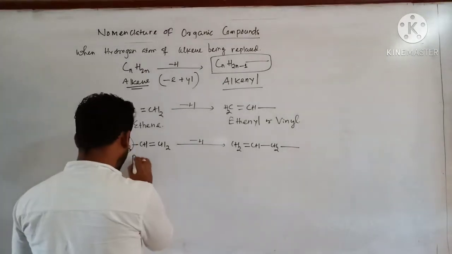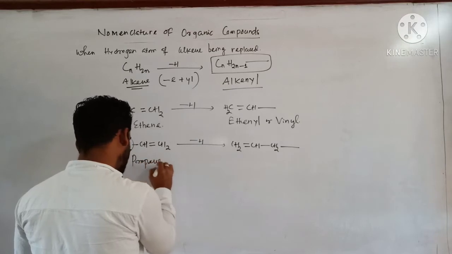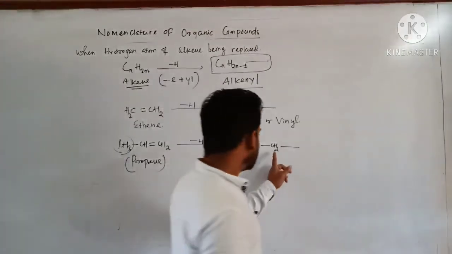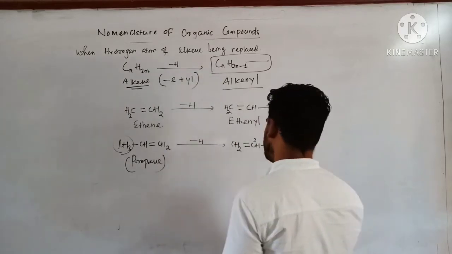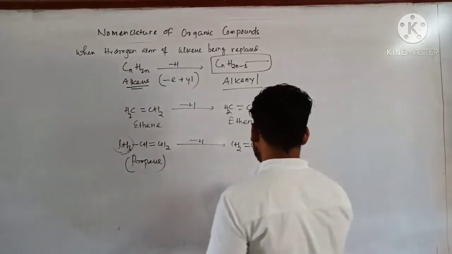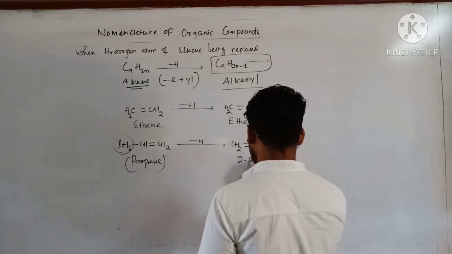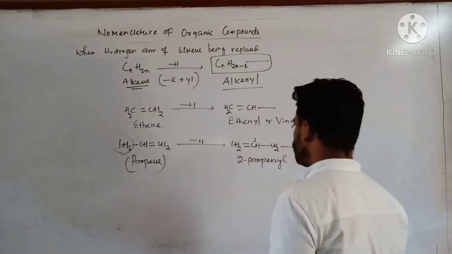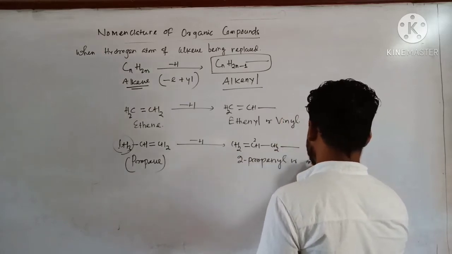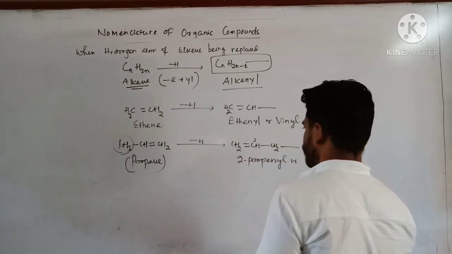This one is simply propene. If the hydrogen atom from this one is replaced, here there will be 2 position that will get this double bond, so I can write 2-propenyl, or this one is also called allyl group, allyl.